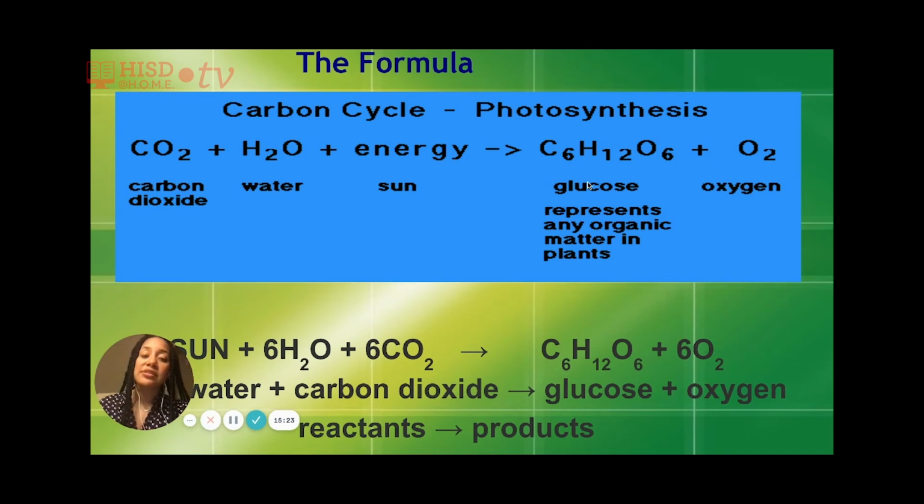And then the second product is oxygen, which is represented by O2. So again, the reactants for photosynthesis include CO2, H2O, and energy. And the products for photosynthesis are glucose and oxygen.